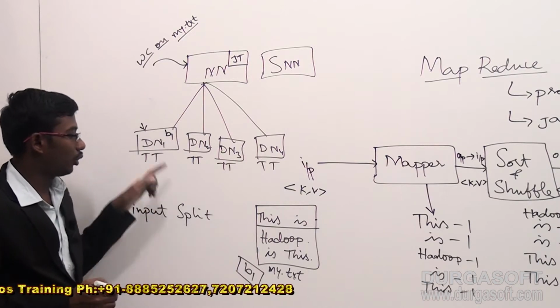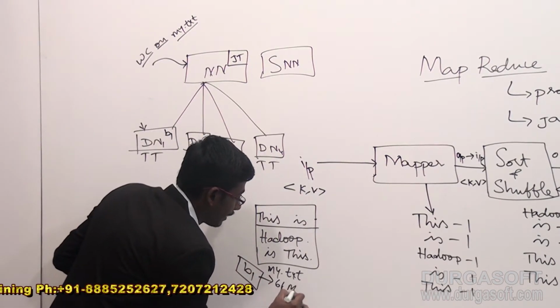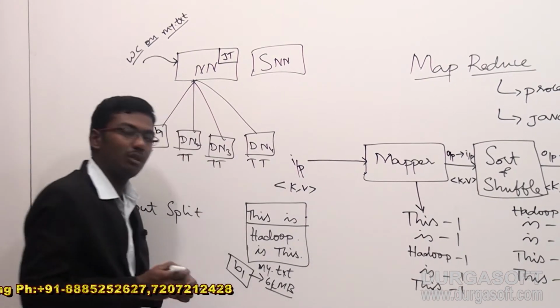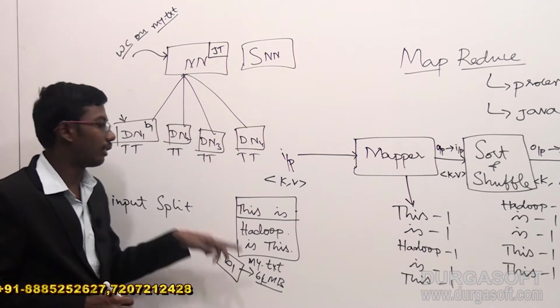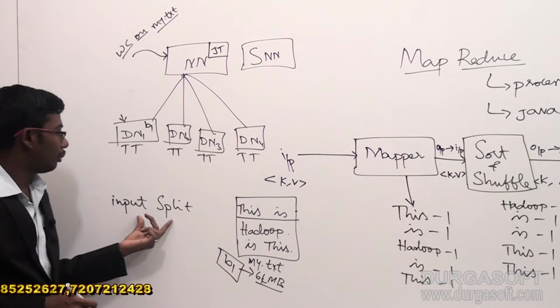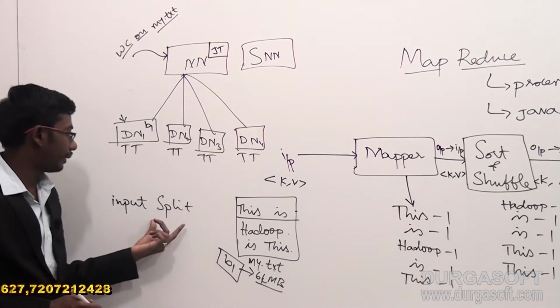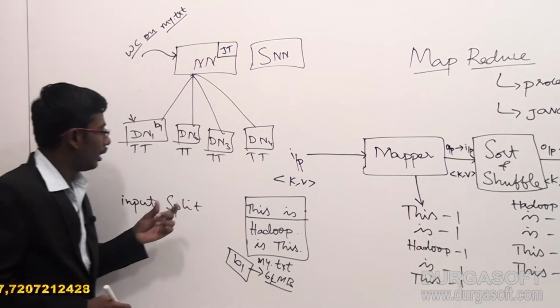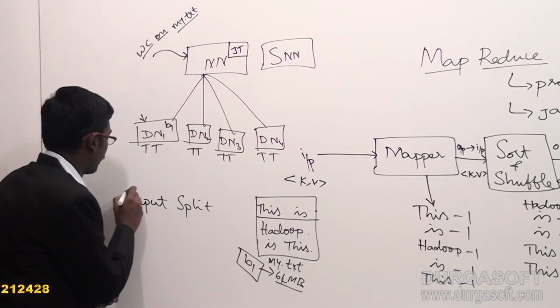A block has 64 MB allocated as the default space in the Hadoop cluster. The same memory space will be allocated for the input split also. Suppose the input split also has 64 MB. Since I didn't specify a size for the split, the entire block will be copied into the input split.